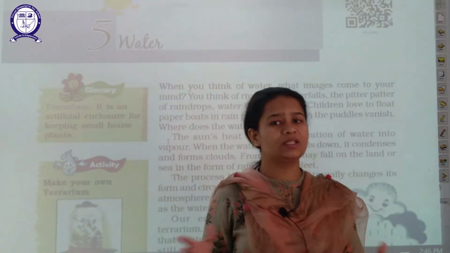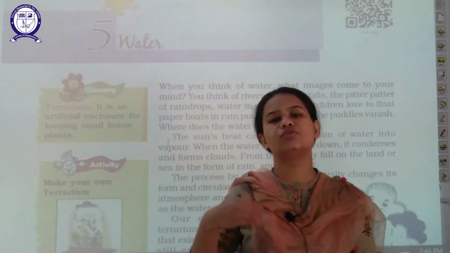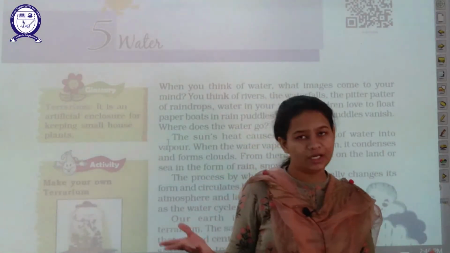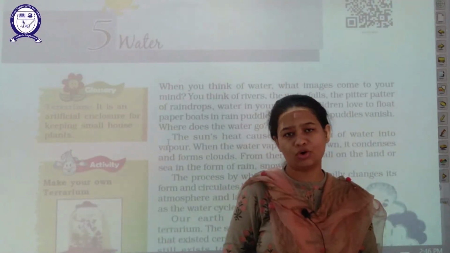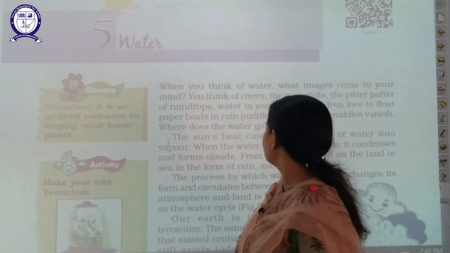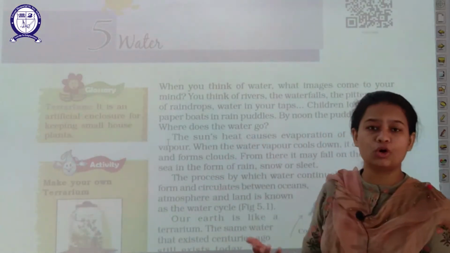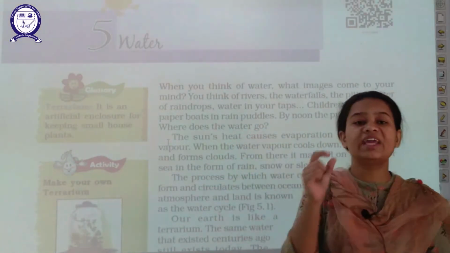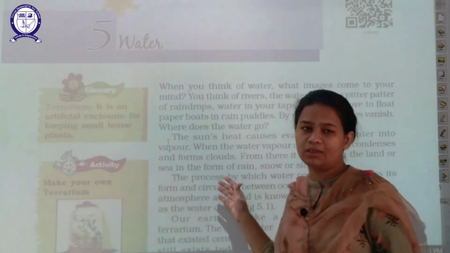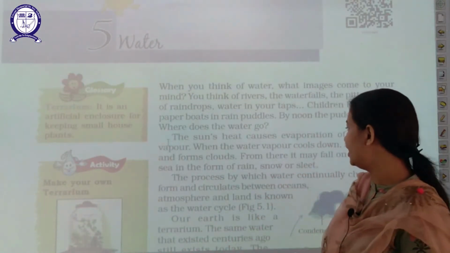Now water is present on the Earth's surface in different forms, in the form of ice, in the form of liquid, or in gaseous form also. And we have also studied the fact of the water cycle. So let's begin studying this chapter. When rain occurs, what do we observe? We observe small rain puddles, and when the rain vanishes, these rain puddles also vanish along with the rain.